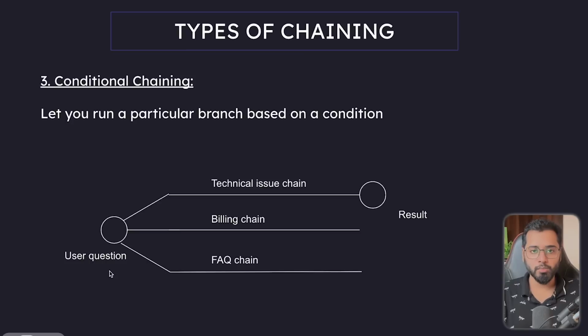Let's say in a customer support chatbot, if the user selects technical issue, the bot runs a troubleshooting sequence, which can be thought of as the first branch. If the user selects billing question, it triggers a billing inquiry sequence, which is the second branch. Whereas if it is a general question, then another sequence, it could be an FAQ sequence, right? So based on whatever the user selects, the flow goes into that particular chain. All the chains do not execute, right? I hope this high level explanation is sufficient. Let us actually jump into our code and see how to implement all of this in the next few sections. I'll see you there.